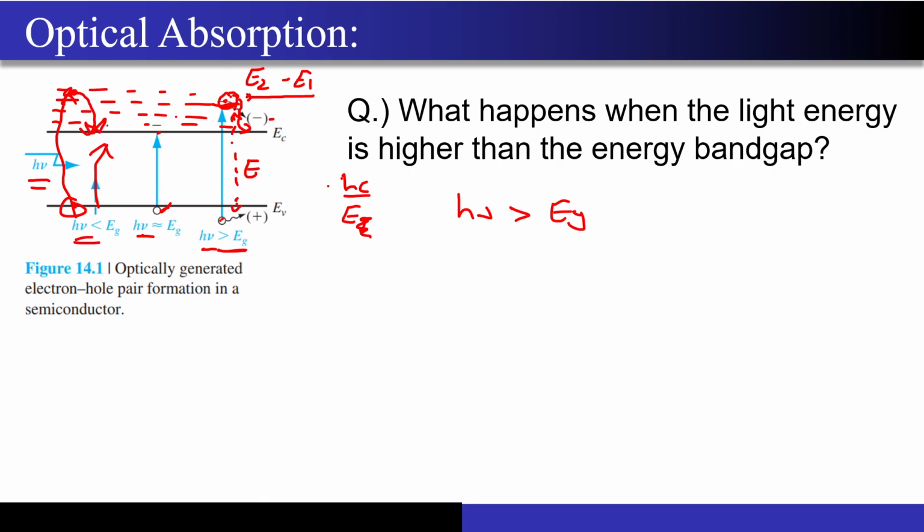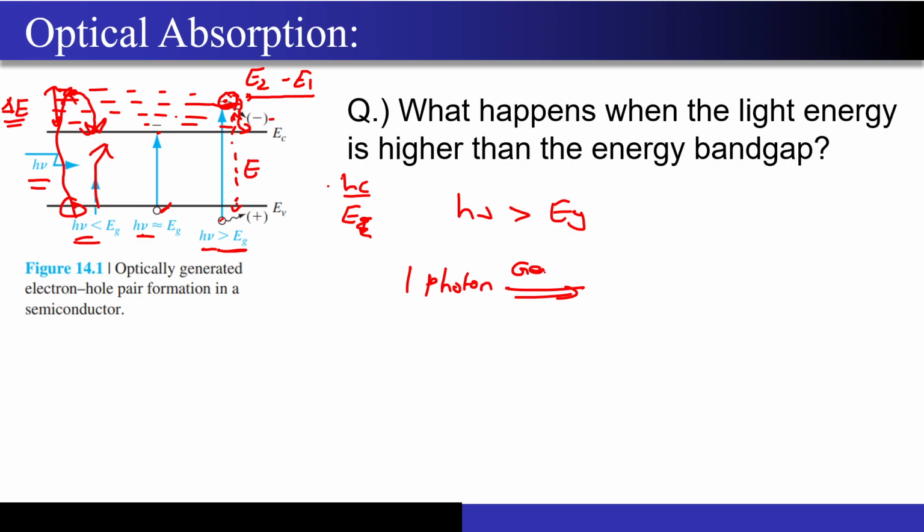Correct? Why is it coming down to a lower energy level? Because always and always, the electron wants to come to a lower energy level. Correct? So this delta E that you are seeing over here will be dissipated as heat in the lattice. Correct? So please remember this.